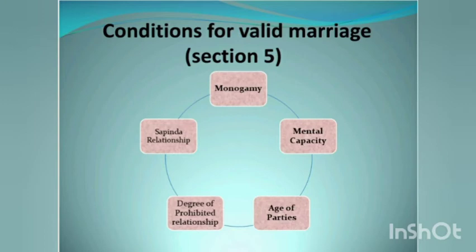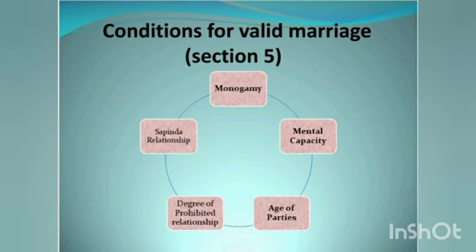Epilepsy was also considered for the invalidity of marriage as Section 5, Clause 2, Subclause C, which was omitted by Act 39 of 1999. Then we have the third condition, that is the age of parties, which is 18 for bride and 21 years for bridegroom.